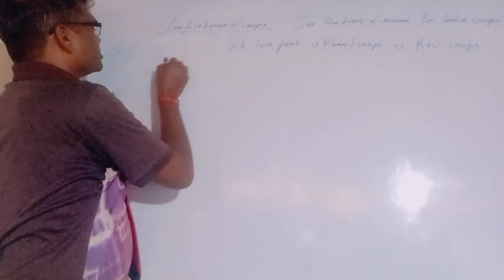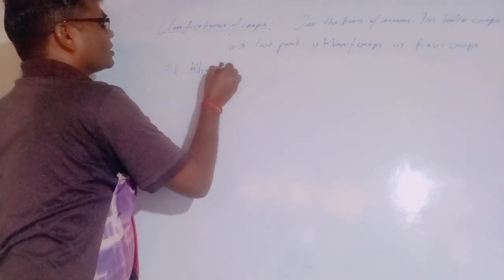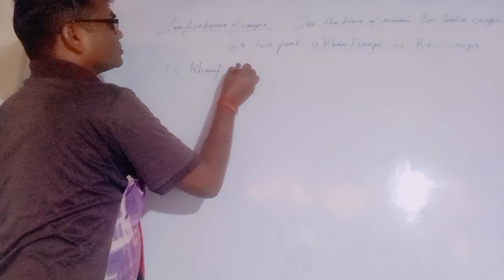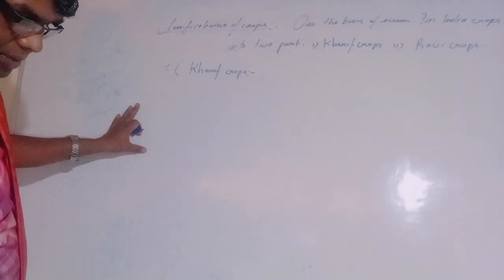First, we will take the kharif crops. What are kharif crops?